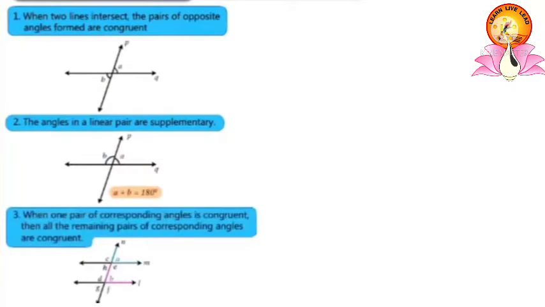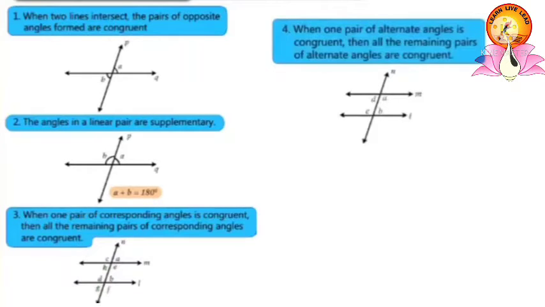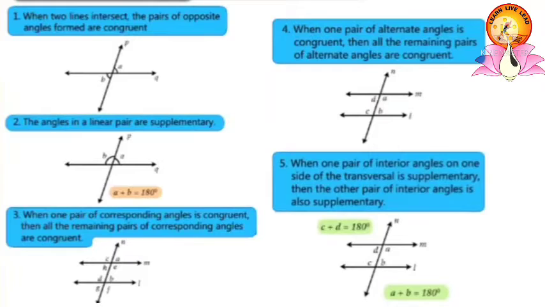Third, when one pair of corresponding angles is congruent, then all the remaining pairs of corresponding angles are congruent. Fourth, when one pair of alternate angles is congruent, then all the remaining pairs of alternate angles are also congruent. Fifth, when one pair of interior angles on one side of the transversal is supplementary, then the other pair of interior angles is also supplementary.